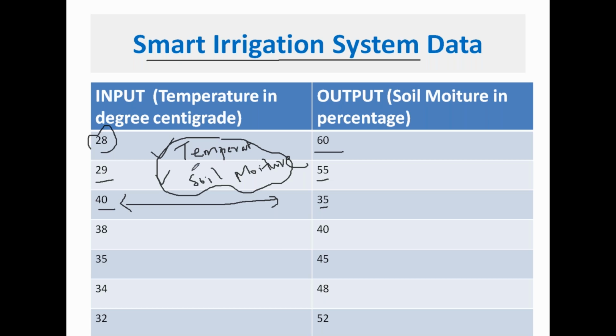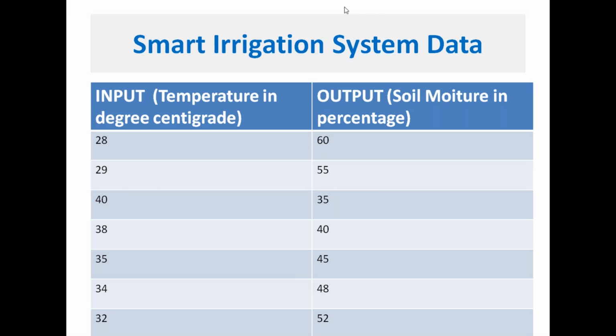If you see the relationship between temperature and soil moisture, generally soil moisture depends on temperature. If temperature increases, what happens to soil moisture? Anybody please tell me the answer.